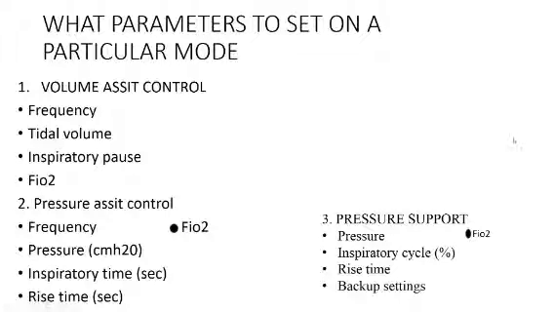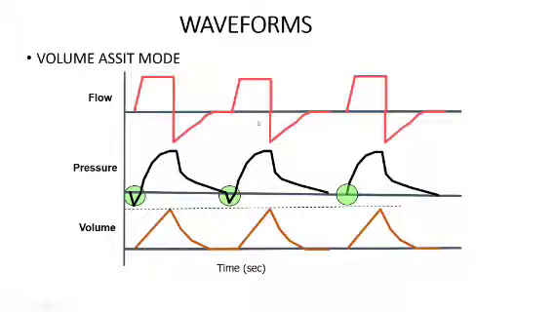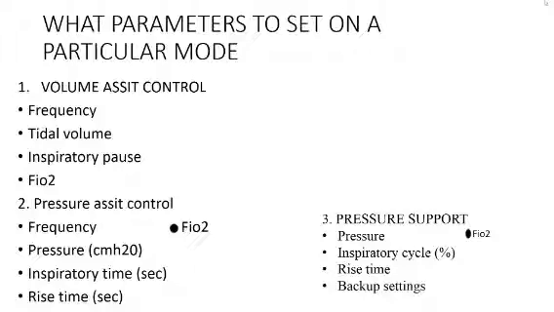So my ventilator will give me the following parameters to set. If I put my patient on volume control or volume assist control mode, I'll be setting the frequency, the tidal volume, the inspiratory pause for getting the plateau pressure, and the FiO2. If I am using a pressure control mode, the ventilator will give me the options of setting the frequency, the maximum pressure which I want to achieve, the inspiratory time, rise time, and FiO2.